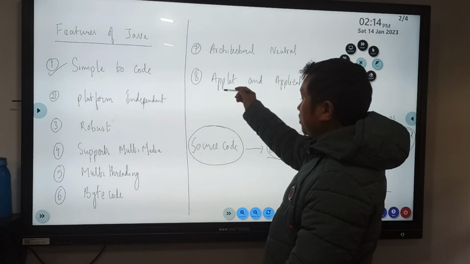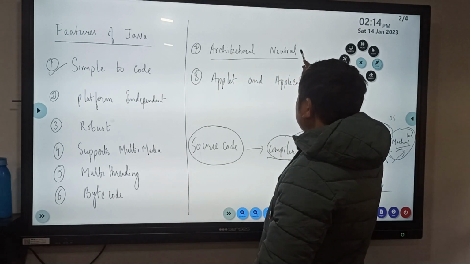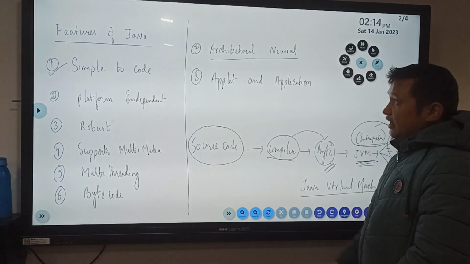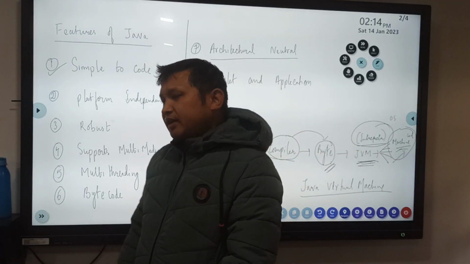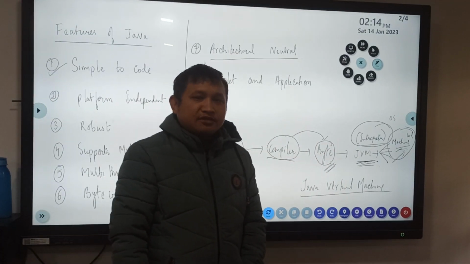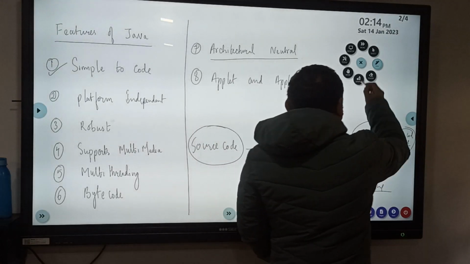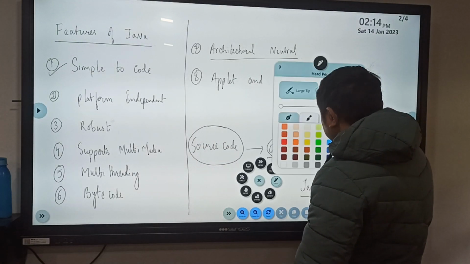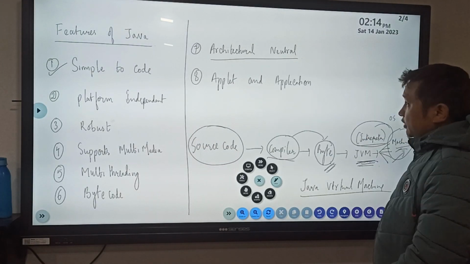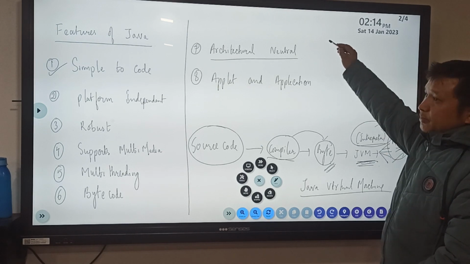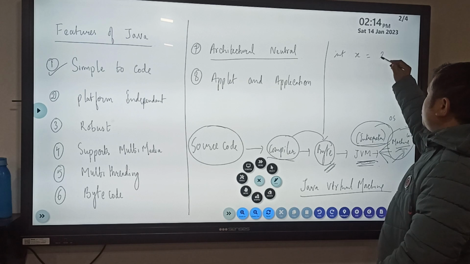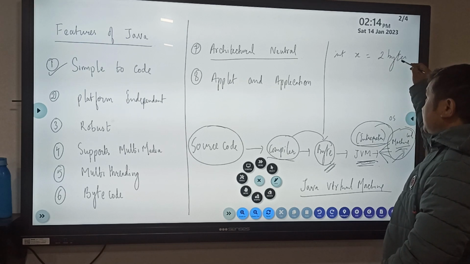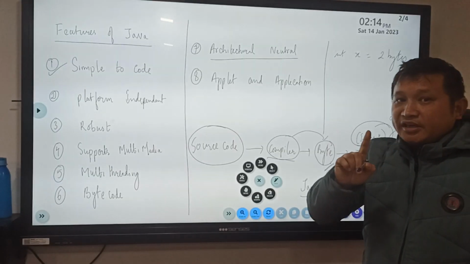Next we have architecture neutral programming language. Java is also called an architecture neutral programming language. Now what does architecture neutral programming language mean? Let's say in C, for 16-bit, if you write int x, it takes 2 bytes of memory location. I am talking about the C programming language.